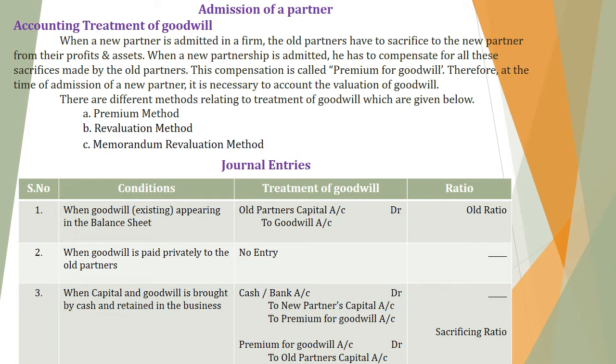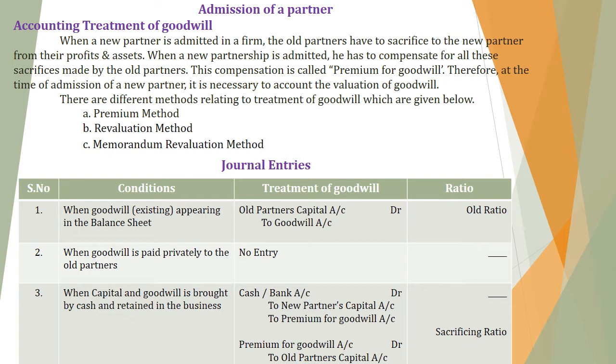Actually, when a new partner is admitted, he has to bring some amount of cash which is known as goodwill for the compensation made by the old partners. It means old partners have to sacrifice their share of profits and assets towards a new partner. So, to compensate that sacrifice, new partner has to bring goodwill. Okay. So, what is the accounting treatment of goodwill and what are the journal entries to be passed at the time of admission? Everything we are going to discuss in this video.